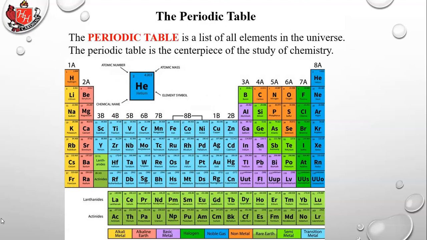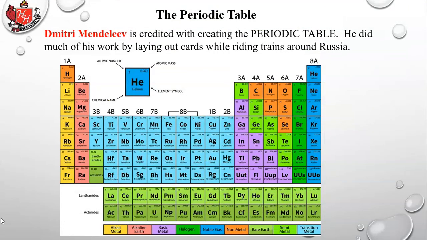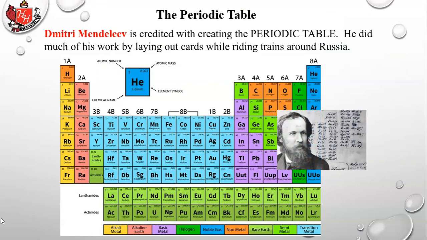The periodic table is a list of all the elements in the universe. The periodic table is the centerpiece of the study of chemistry. And part of what you'll learn in this class very soon is why does it have this slightly unusual shape? What do those different colors mean? What are the different parts of the periodic table? But you'll realize that there's a lot of reasoning behind the shape of the periodic table. Dmitri Mendeleev is credited with creating the periodic table. He did much of his work by laying out cards while riding trains around Russia.